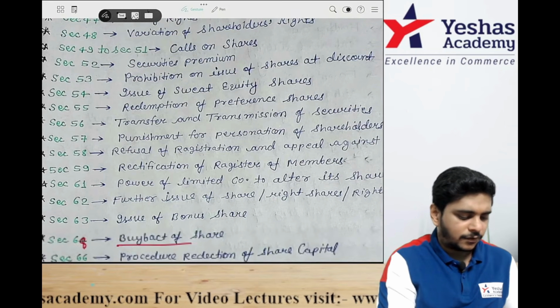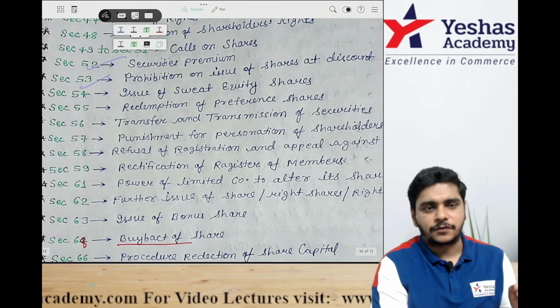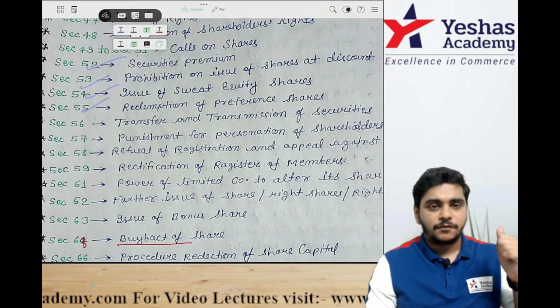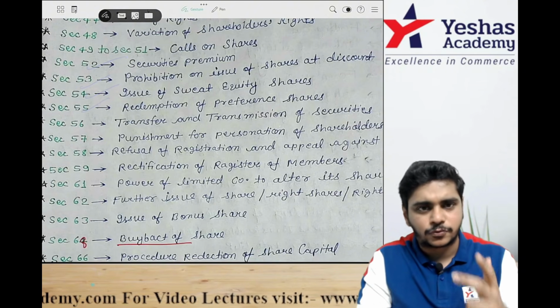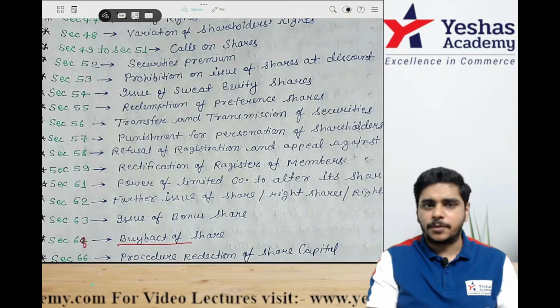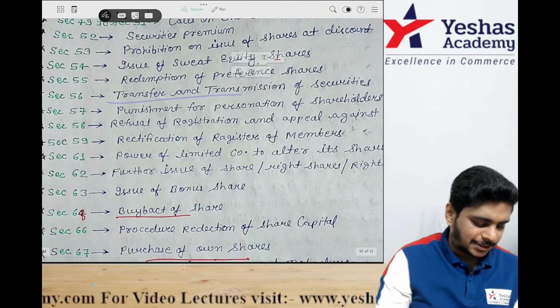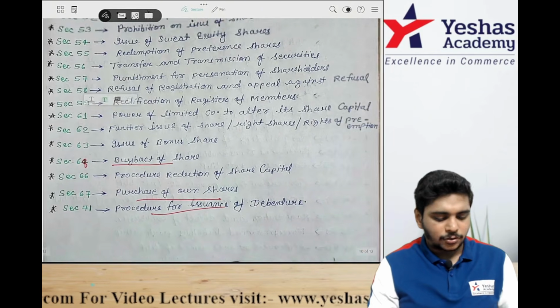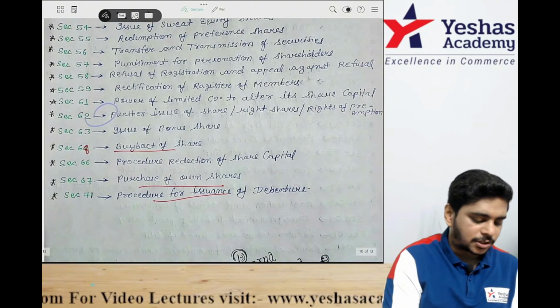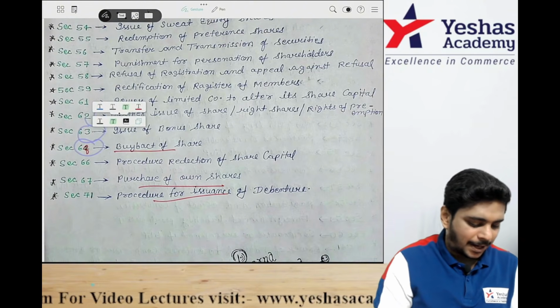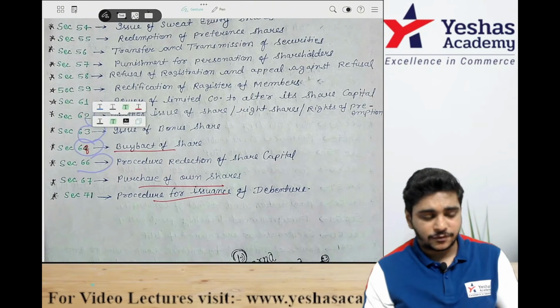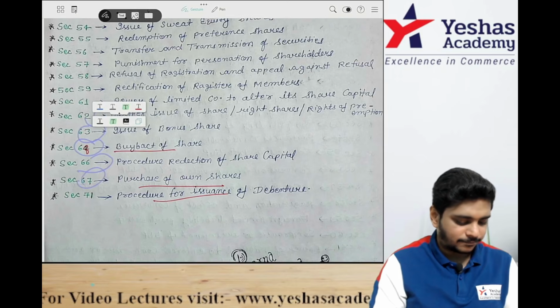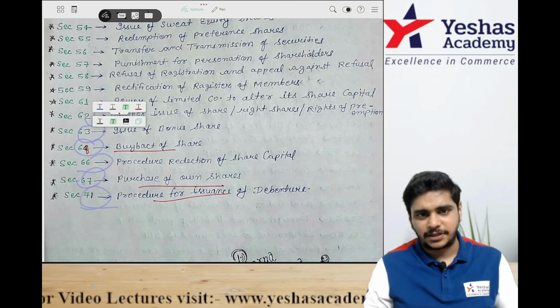Then 52 securities premium, 53 discount issue, 54 sweat equity, 55 redemption of preference shares. 56 is transfer and transmission. Then directly come to 61, power of limited company to alter its share capital. 62 rights issue, 63 bonus, 66 procedure for reduction of share capital, 67 purchase of own shares, 68 buyback, 71 is debenture.